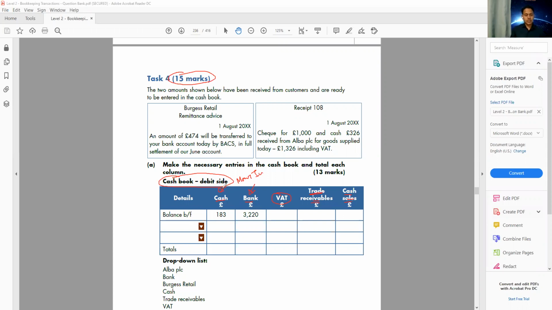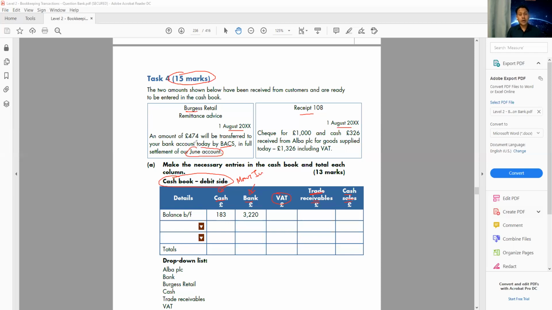Okay, let's try this question. The two amounts shown below have been received from customers and are ready to enter in the cash book. So we have a purchase and we have a receipt. 1st of August, an amount of 474 will be transferred to your bank account today by BACS in full settlement of June account.